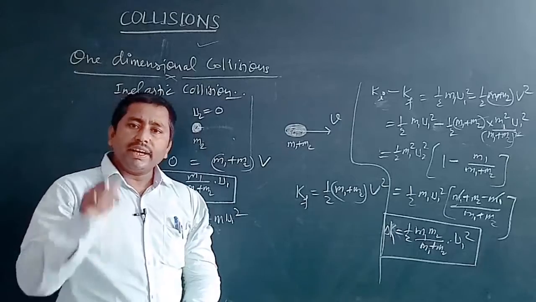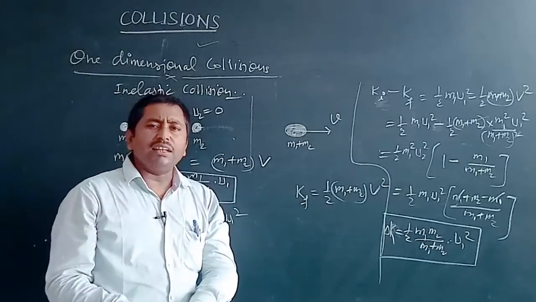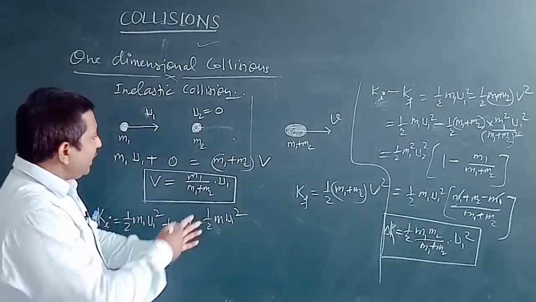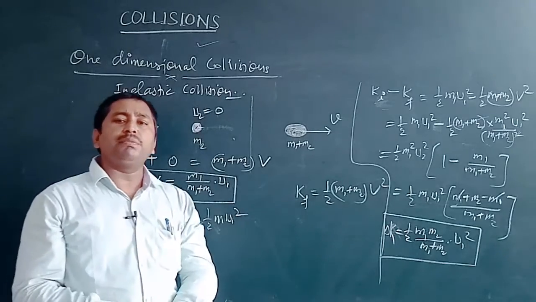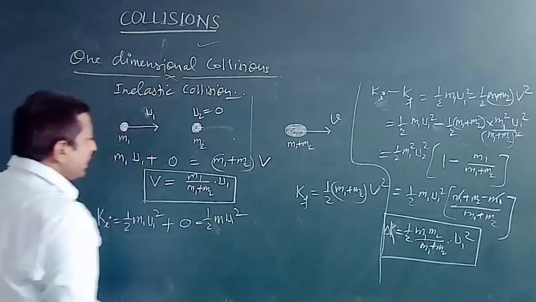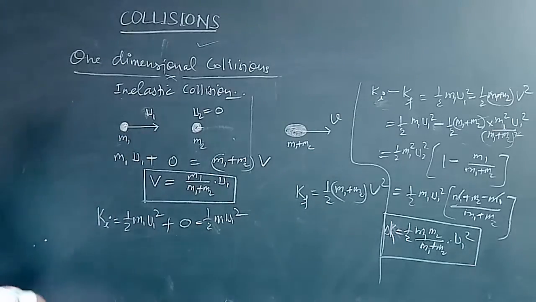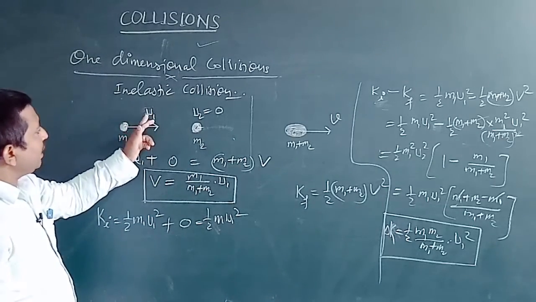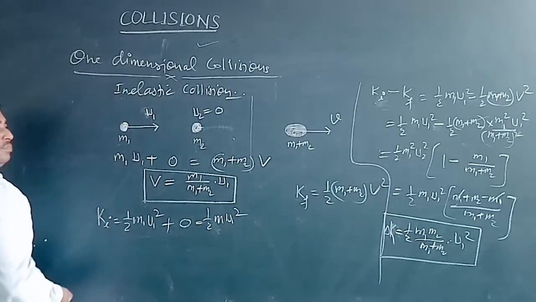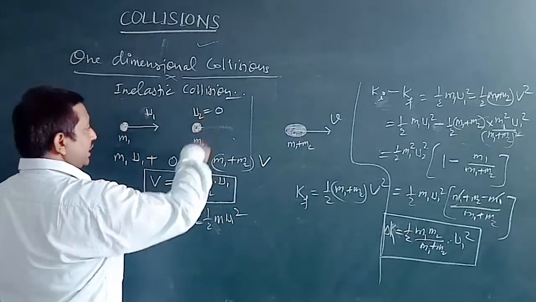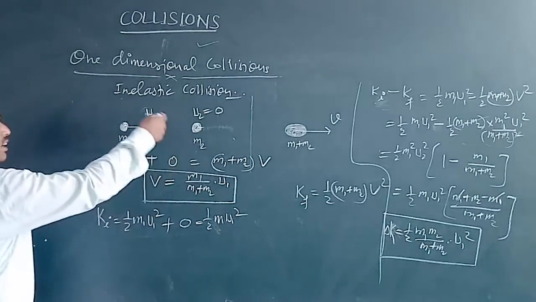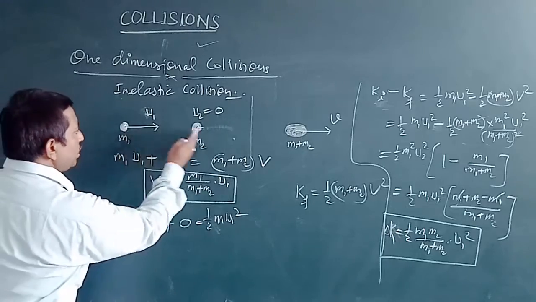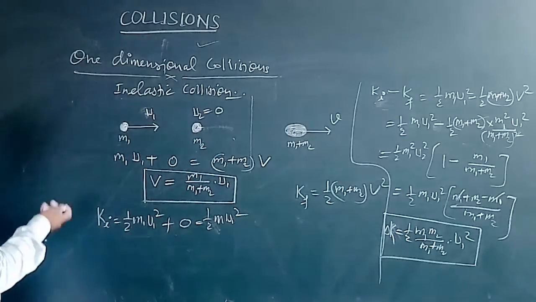But one can also establish a relation and explain that the total momentum of both balls before the collision is always equal to the total momentum of both balls after the collision. We know that the first ball is moving with a particular initial velocity u1, so its momentum is p1, and the second ball is at rest, so its initial momentum is 0. So what will be the change in the momentum after collision?